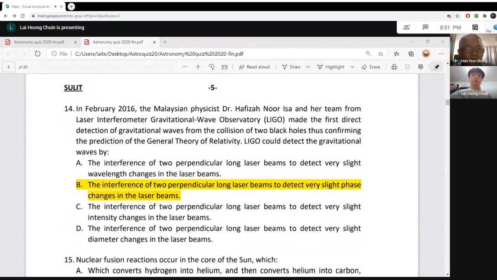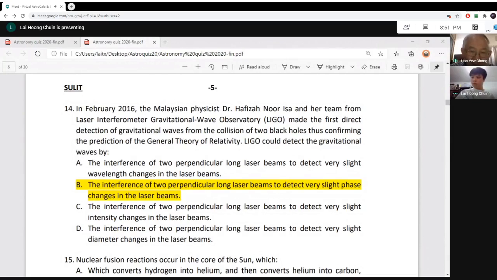A cannot be, because it says interfering two long-distance beams to detect very slight wavelength changes. The wavelength doesn't change. The wavelength remains the same in the two optical pipes. It's only the phase that changes. C, interference to detect very slight intensity changes. The intensity of the laser beam doesn't change. It's only the phase that changes.